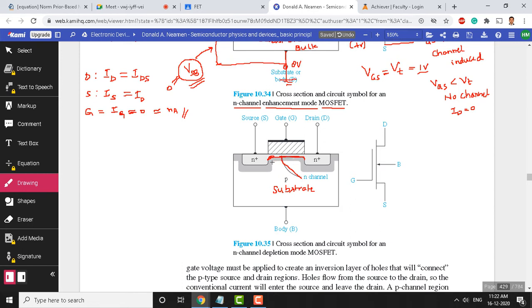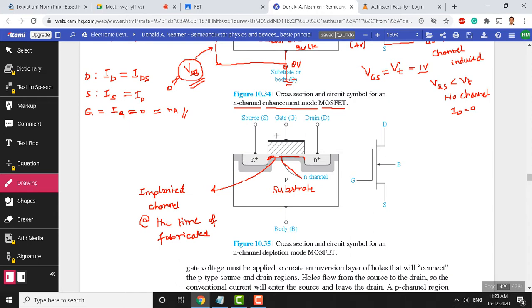This is done at the time of fabrication. So instead of calling it an induced channel, let me call it an implanted channel. The channel is implanted at the time of fabrication. When the device is fabricated, we implant this channel here. Now you can see that the channel already exists between the source and the drain.